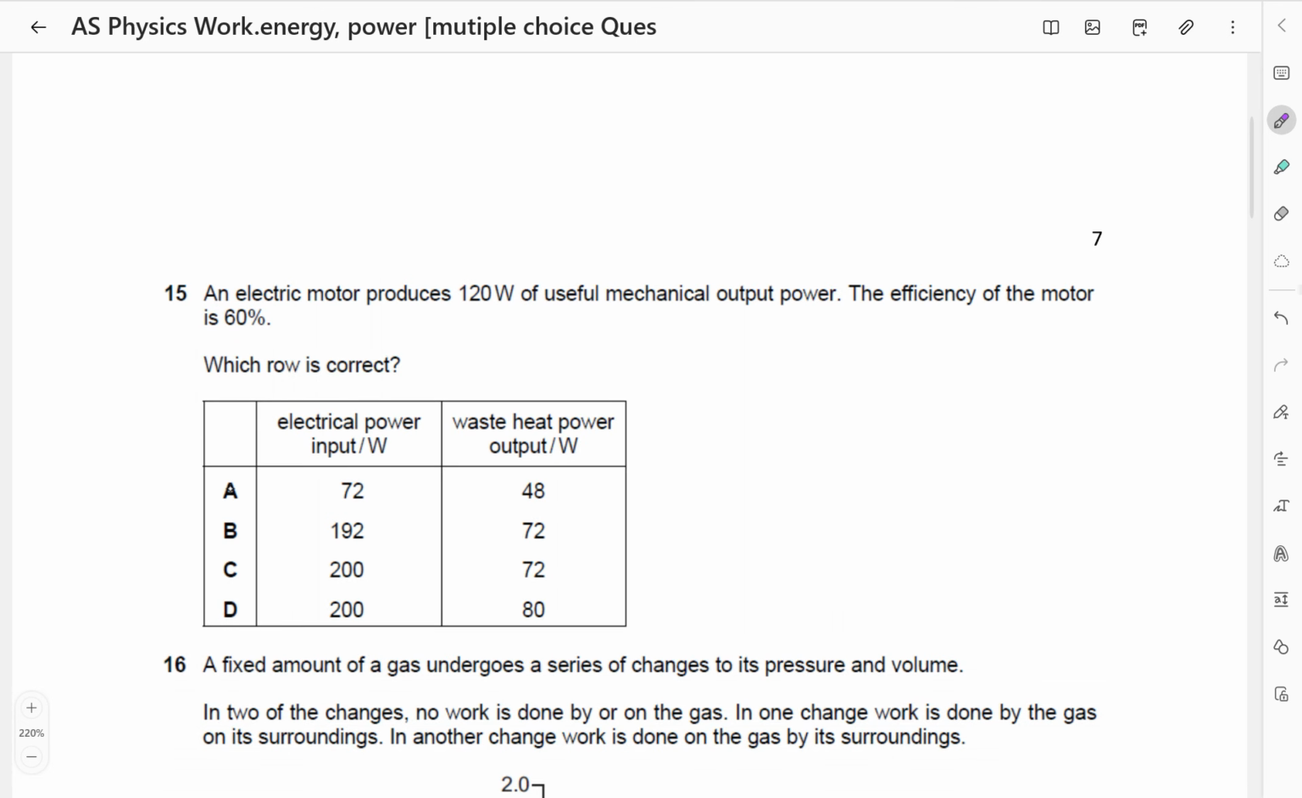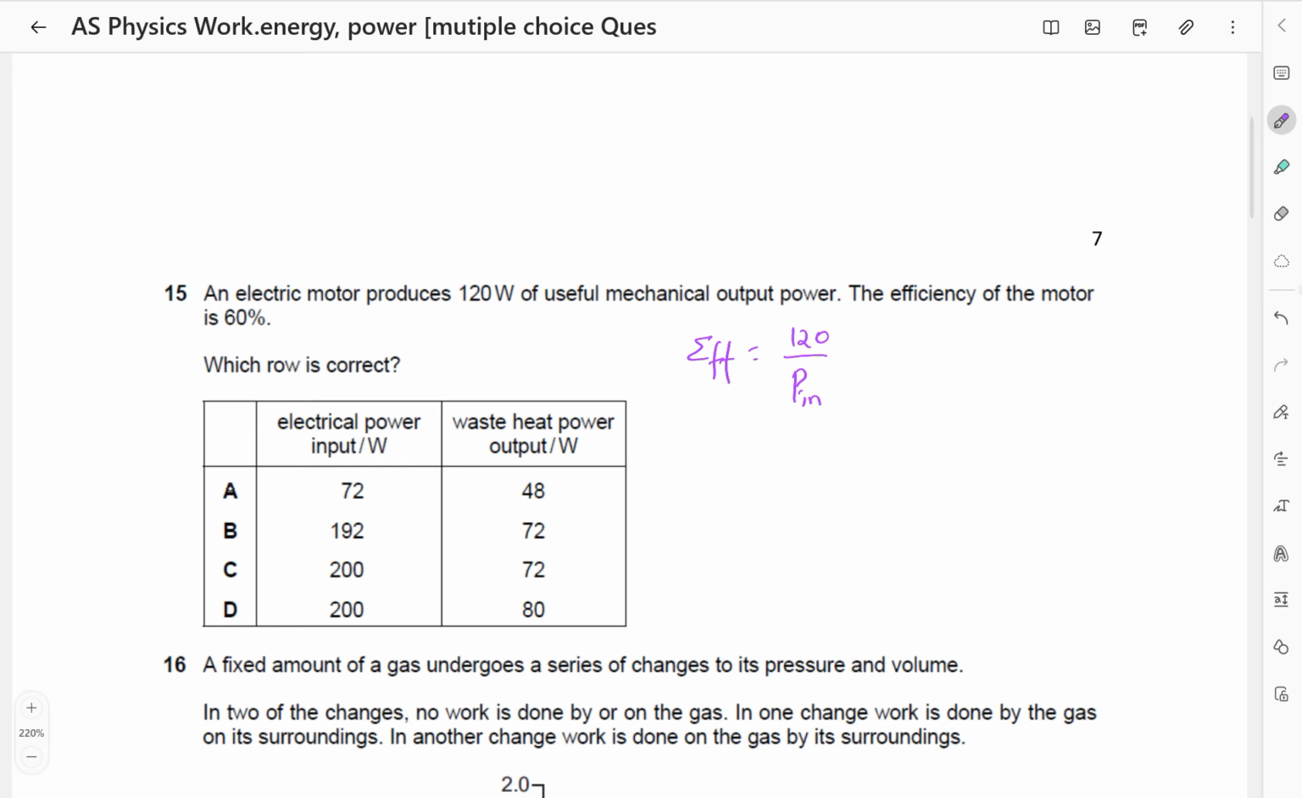An electric motor produces 120 watts of useful mechanical output power. The efficiency of the motor is 60%. Which row is correct? Okay. So we know that efficiency is equal to power output, which is given as 120, over power input. So we just check which row is correct.